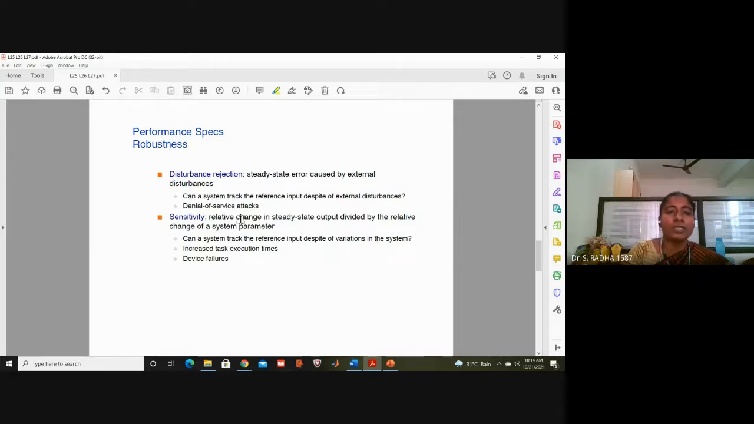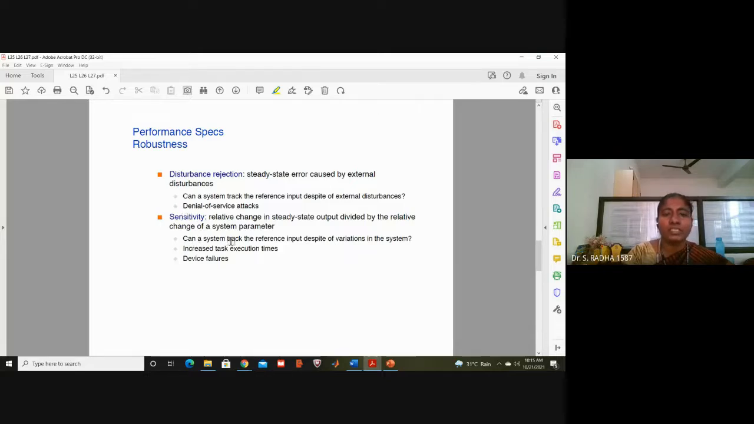And how far the output is affected by the internal system parameters, that is called sensitivity. Sensitivity means how far the system is affected by internal parameters. Okay, manufacturing defect of the device. Now coming to the disturbance rejection, it is reaction to the external disturbances. Okay, how far the error is created due to external disturbances. Sensitivity means how far the output is affected by the internal disturbances. Okay, parameter, system parameter, non-linearities are internal disturbances, not external disturbances.